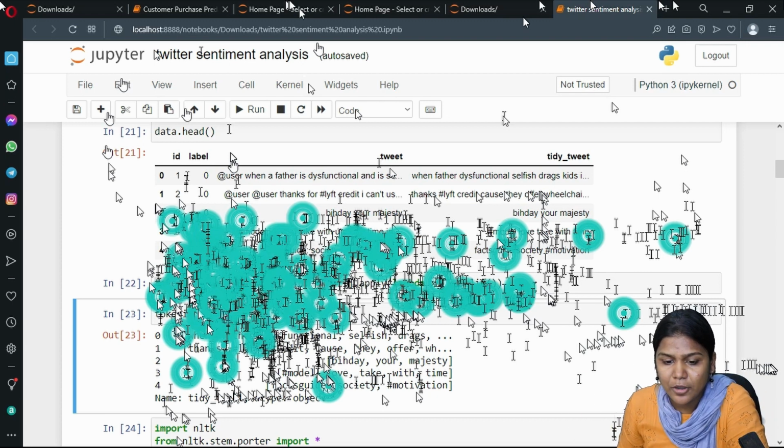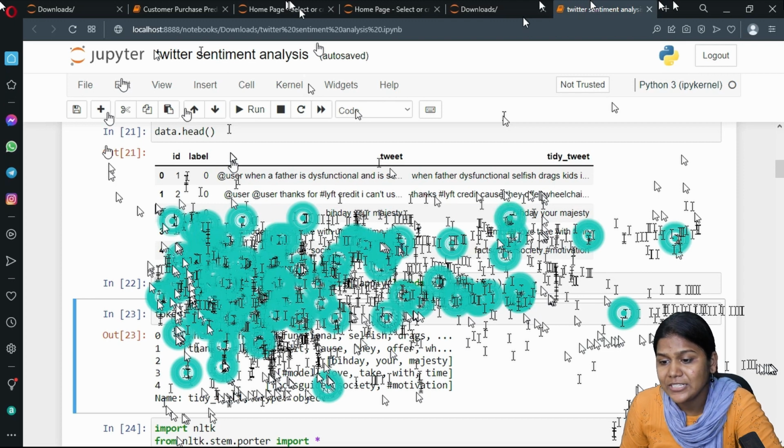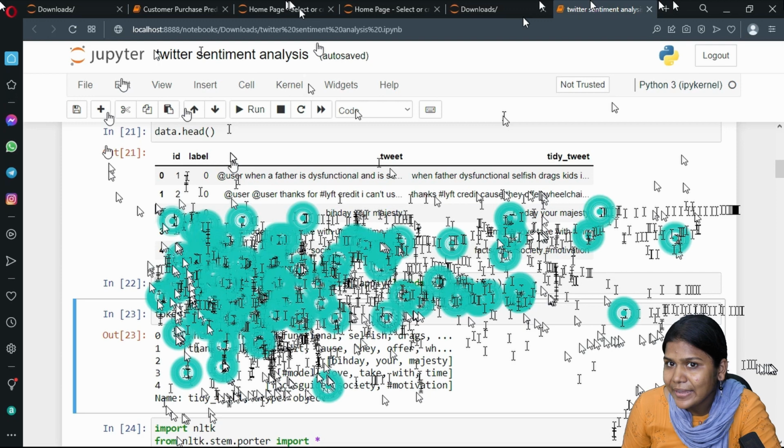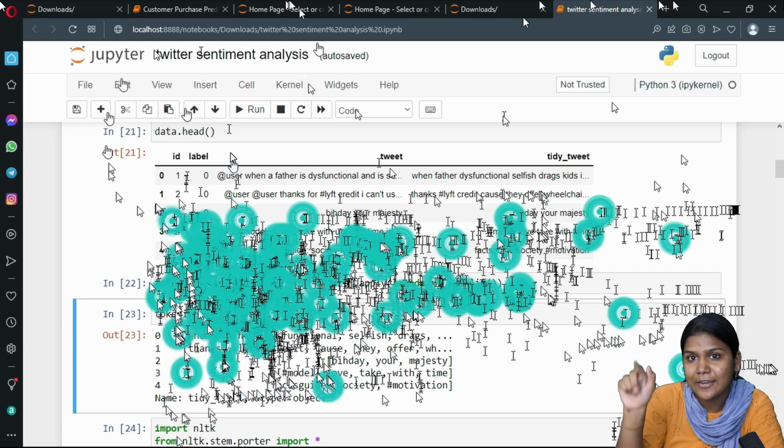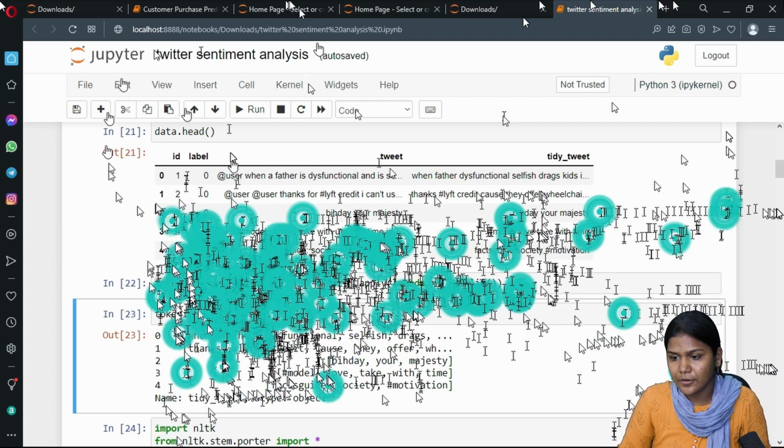So I have taken this module. Next, from sklearn.metrics, I have imported F1 score, which the system will calculate internally. Now I am applying this train test split module to the x and y variables. What is my y? The label, zeros and ones. 0 means positive tweet, 1 means negative tweet, okay. That label I have considered here.